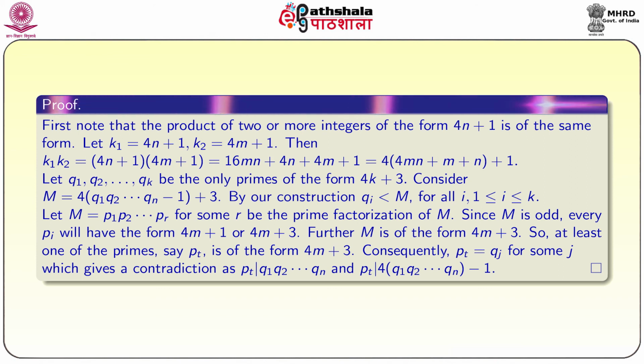So, p_t is equal to q_j for some j, which gives a contradiction, as p_t divides q1, q2 and so on qn, and also p_t divides 4 times q1, q2 and so on qn minus 1. That means p_t divides 1, which is a contradiction. That is why there are an infinite number of primes of the form 4m plus 3.